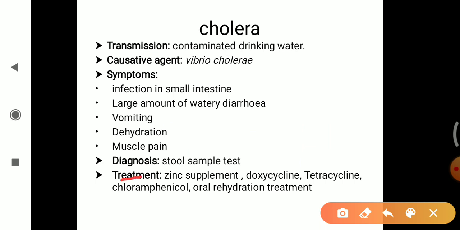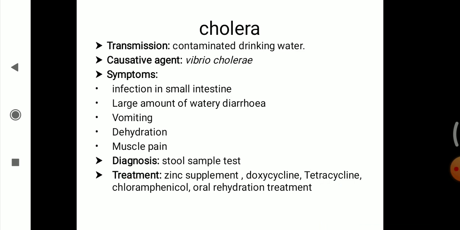Treatment can be done by using antibiotics such as doxycycline, tetracycline, chloramphenicol, along with zinc supplement and oral rehydration treatment. These are all the treatments for cholera. So this is all about the waterborne bacterial disease cholera.